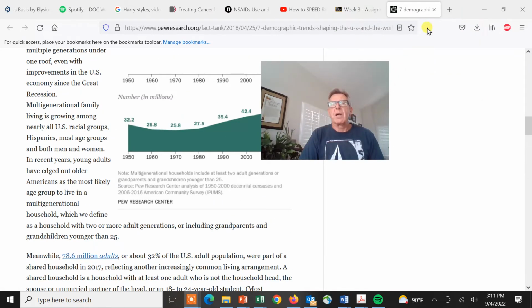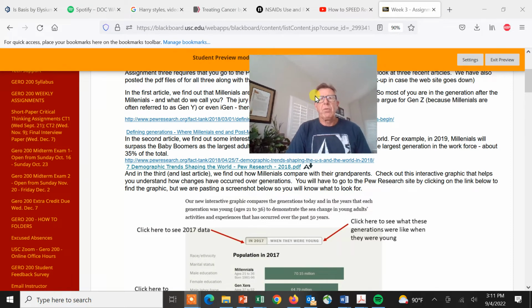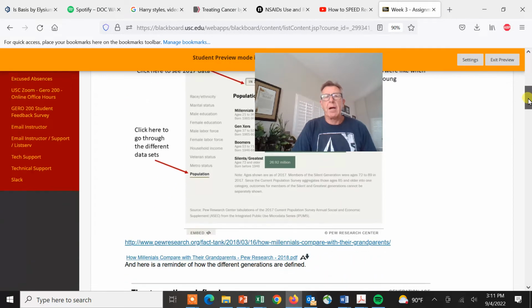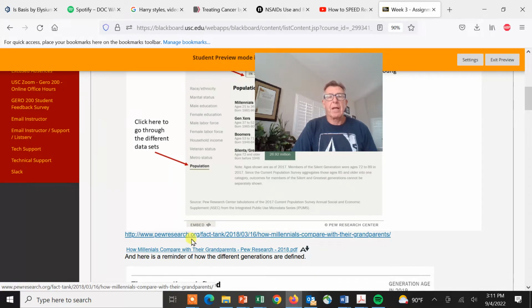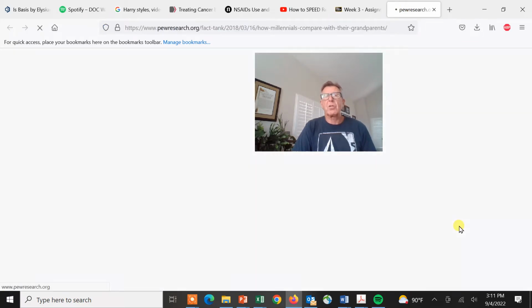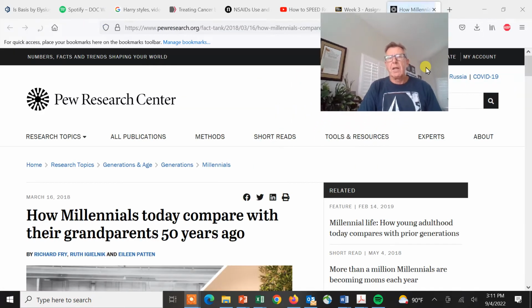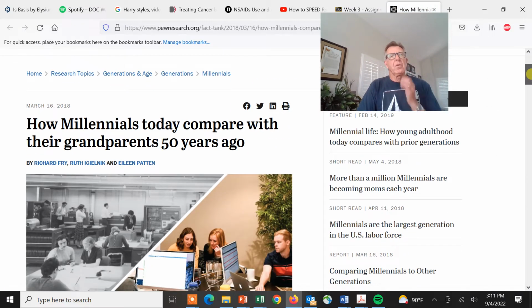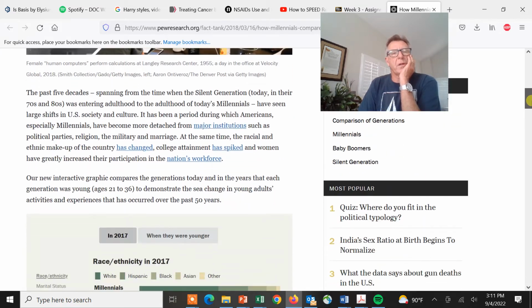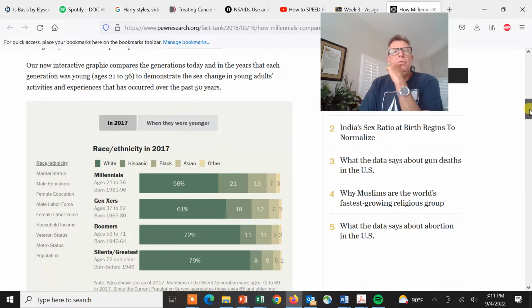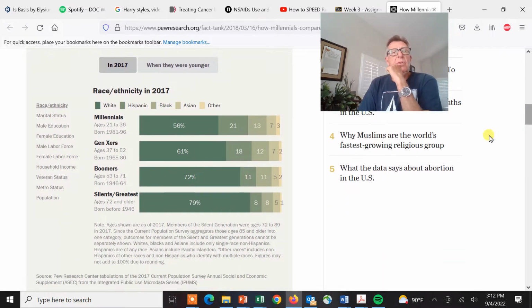So we're just whizzing through this, blowing right through it. Really cool stuff, though. This one right here is kind of fun, and it looks at the sociological differences that every generation has experienced. There's a little interactive tool here. Again, this was done a couple years back, 4 years ago, and you can just look at the composition of each generation.